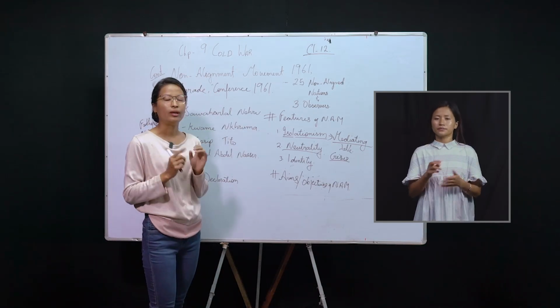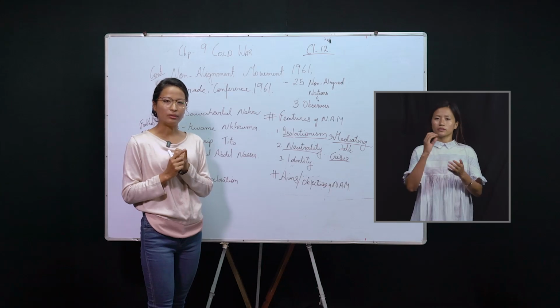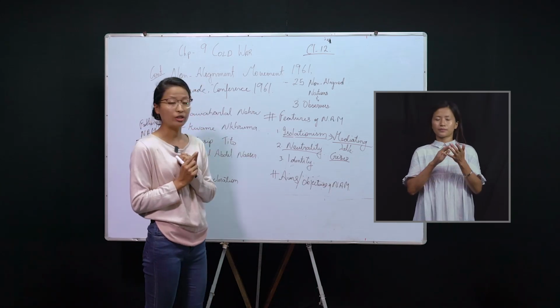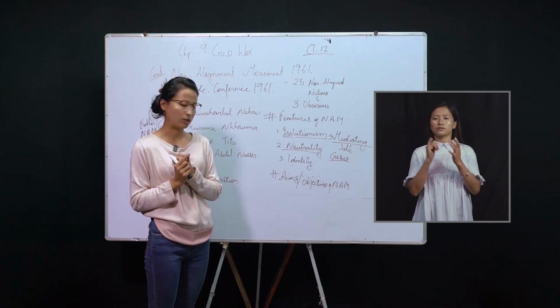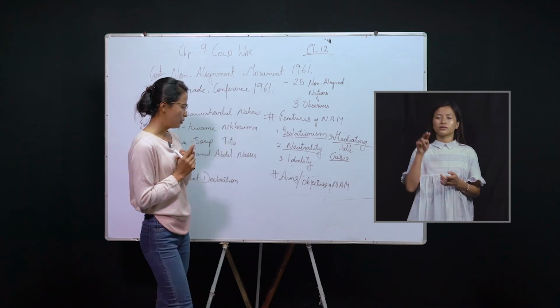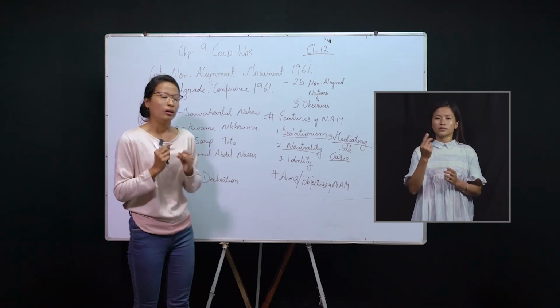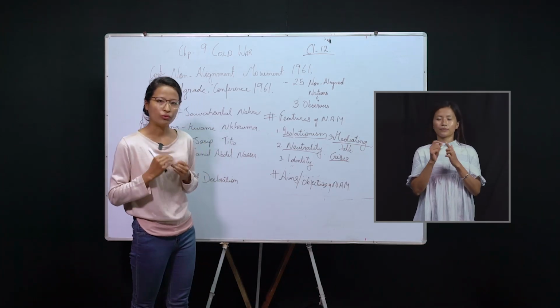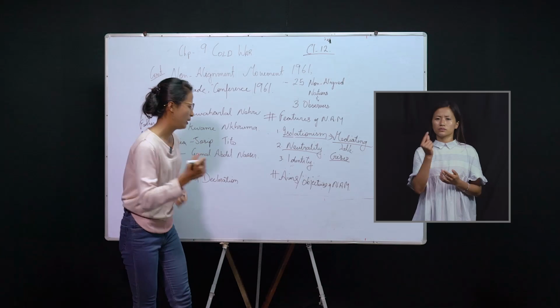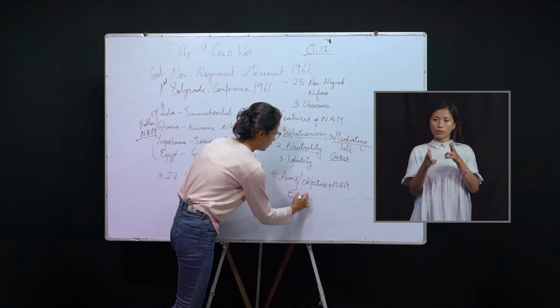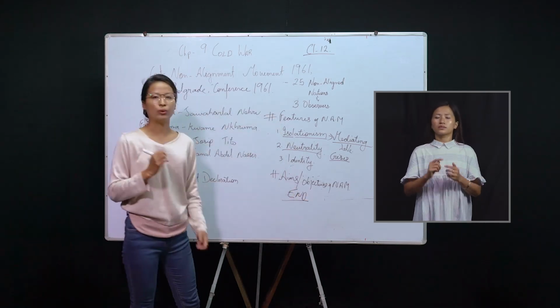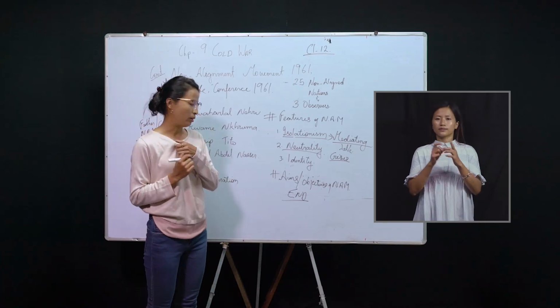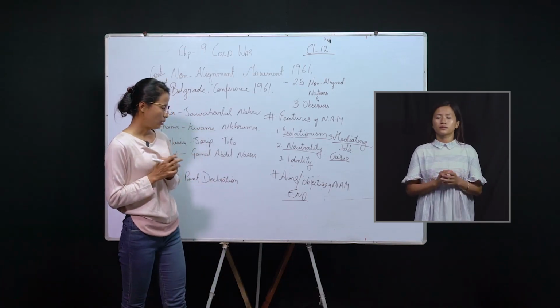The first one, they condemned colonialism and imperialism because they were victims of these two for over hundreds of years. The second aim, they appealed for disarmament, no use of nuclear weapons. Number 3, an end to racial discrimination and apartheid.